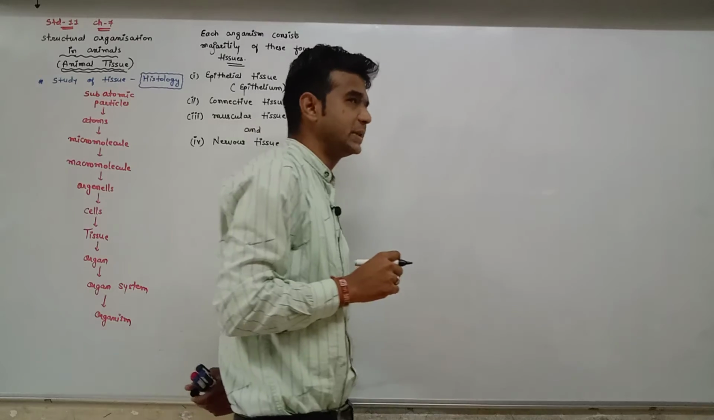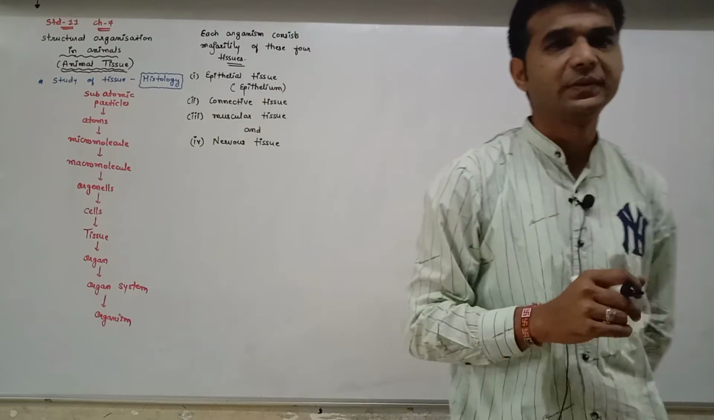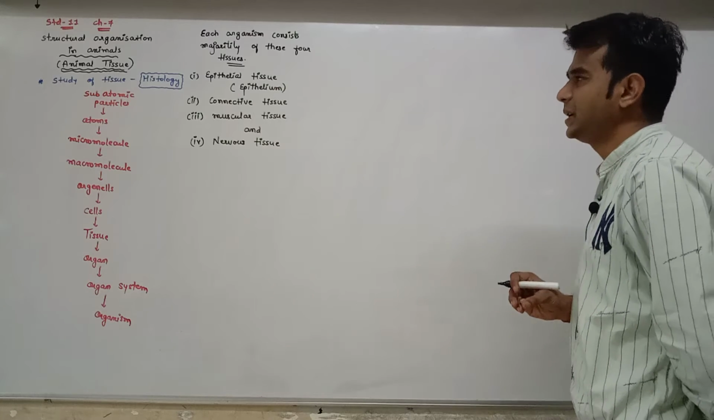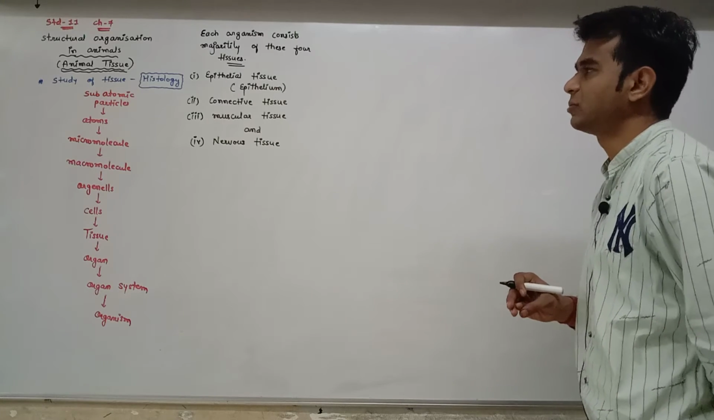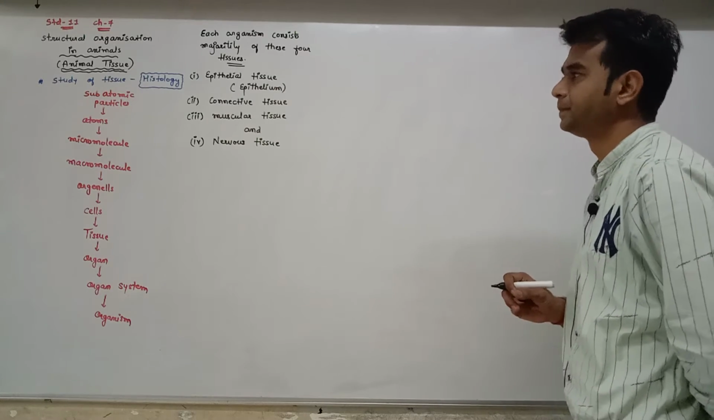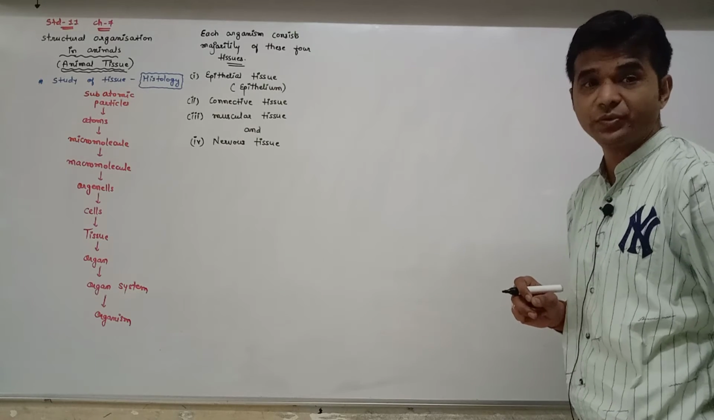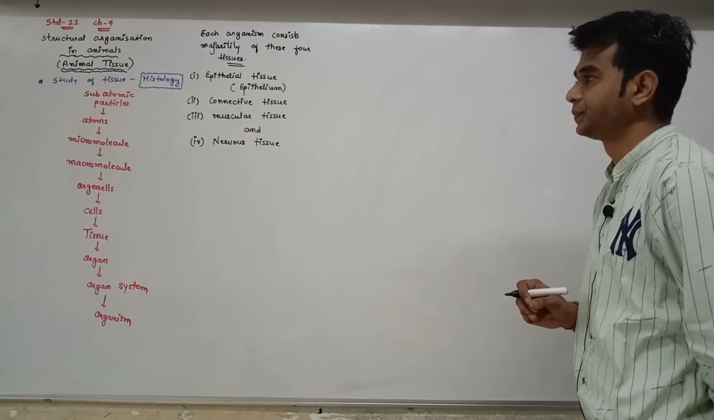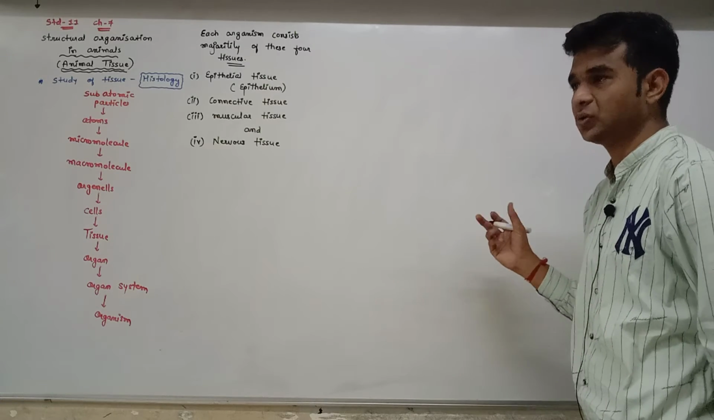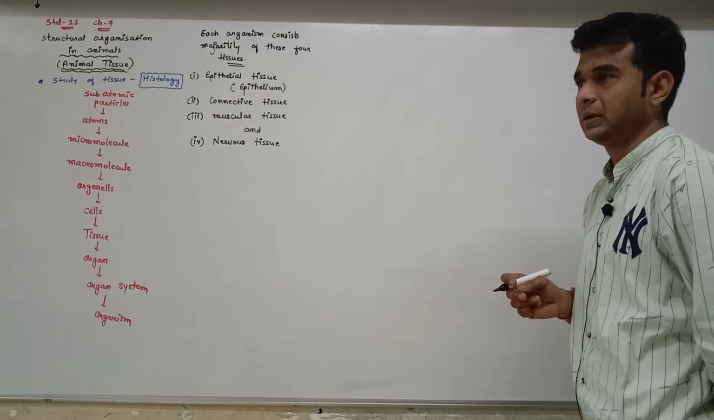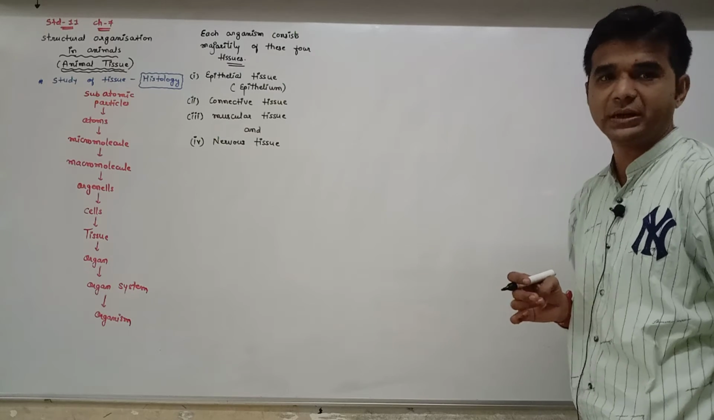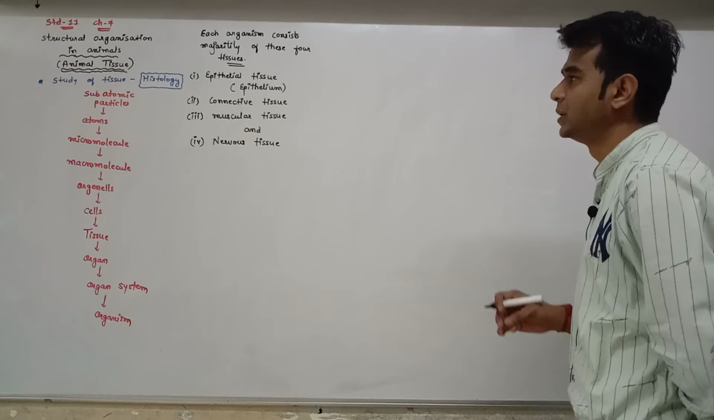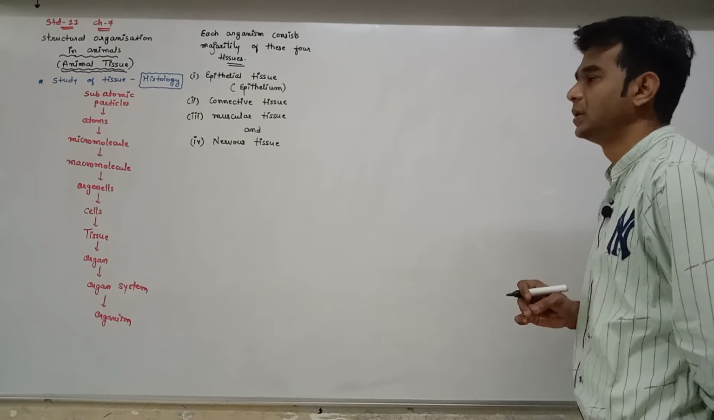Each and every organism is made up of these four types of tissues. Epithelial tissue, also known as epithelium, and connective tissue, which connects the parts. There are so many topics in the connective tissue. It is the major portion of the tissue.